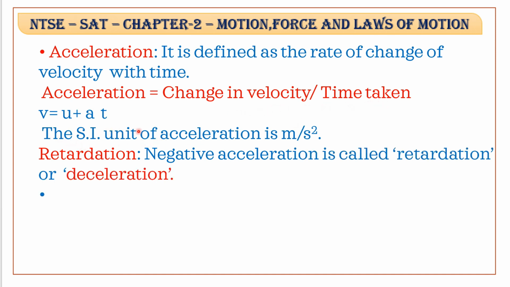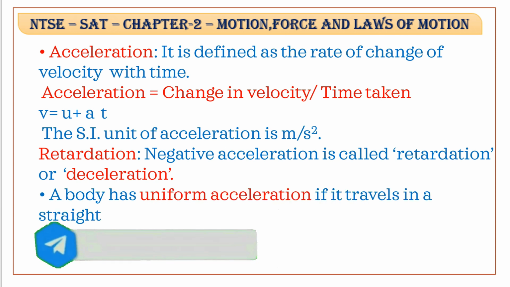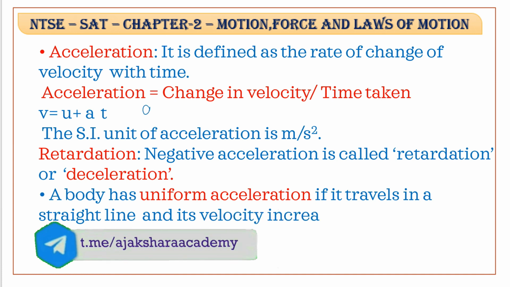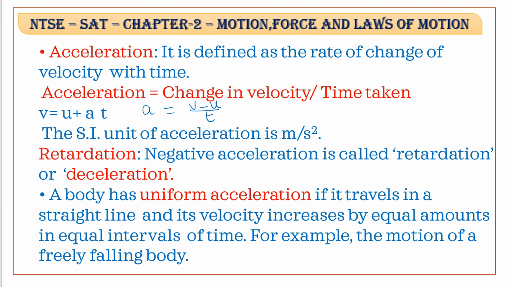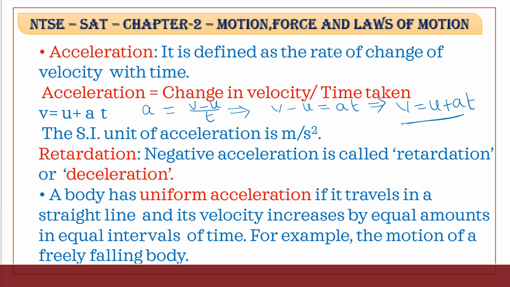Here we can write the acceleration. This is denoted by letter A. A is equal to change in velocity, that is v minus u, by time taken t. So acceleration is equal to change in velocity by time taken. From this, taking cross multiplication, v minus u is equal to at. So from this, v is equal to u plus at. This is the first equation of motion.